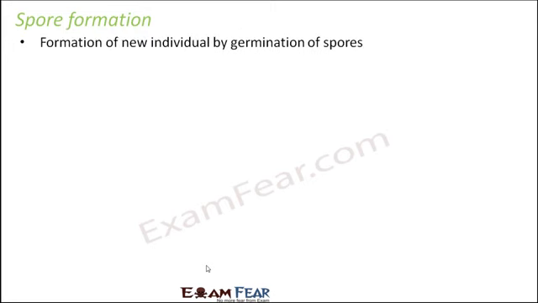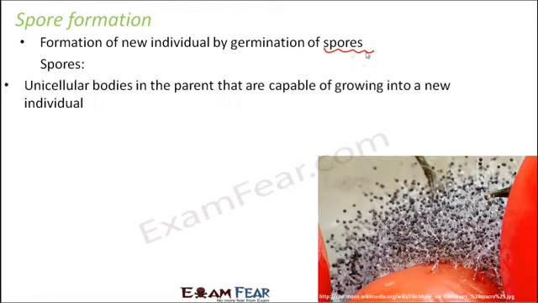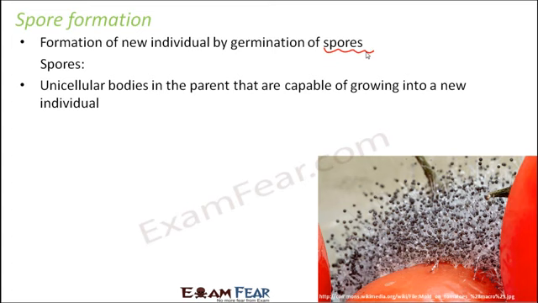Now we will talk about another important method of asexual reproduction, that is spore formation. It is a very common process by which many organisms reproduce. So how do they reproduce? New individuals are formed by germination of spores. So what are spores? These are unicellular bodies in the parent that are capable of growing into a new individual. Small structures which are produced by the parent body can give rise to a new individual. I'll give you an analogy to this.